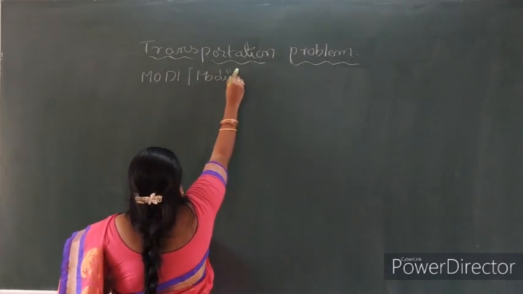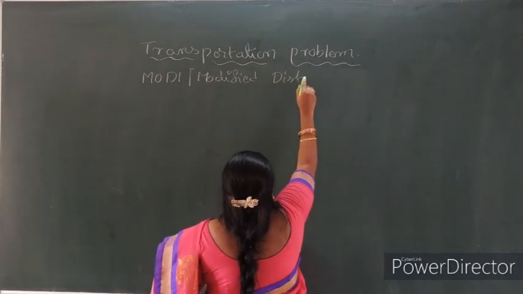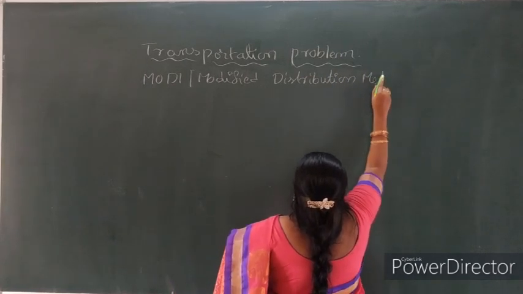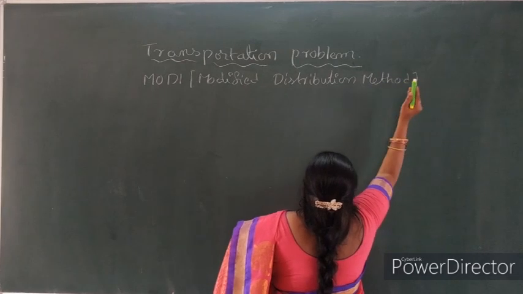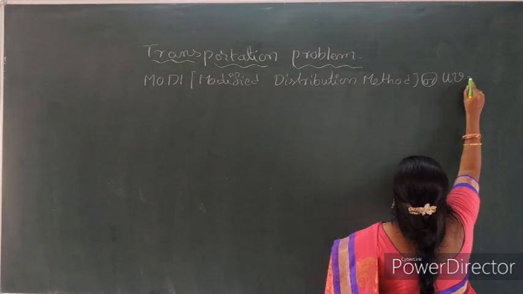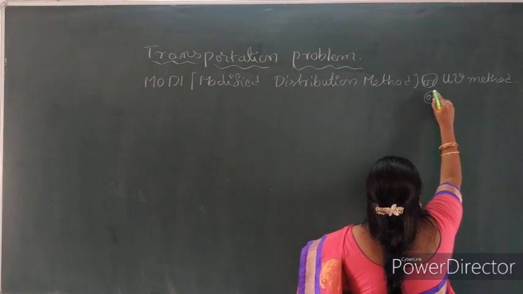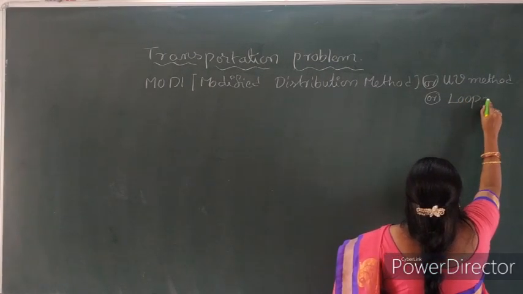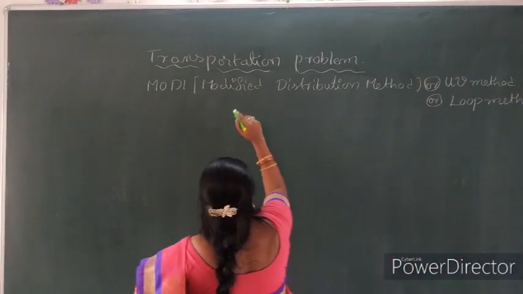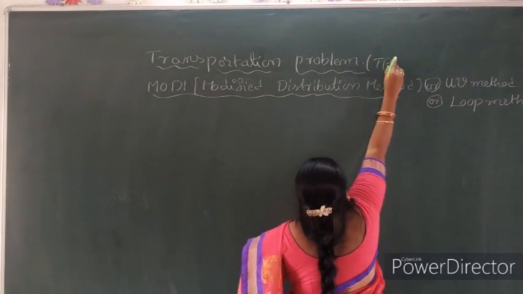Modified distribution method. MODI means modified distribution method, or UV method, or loop method. So this is the optimum solution of a TP. TP means transportation problem. Very important.